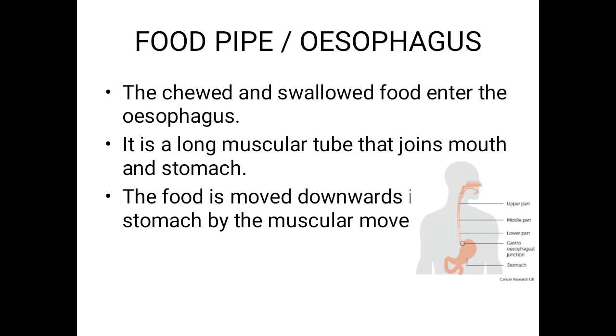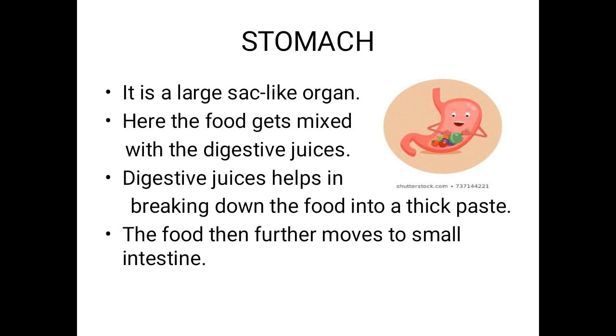Then the food enters the food pipe, which is a long muscular tube. Through the food pipe, the food enters the stomach. Some digestive juice is already present, and with its help the food gets digested into a thick paste.